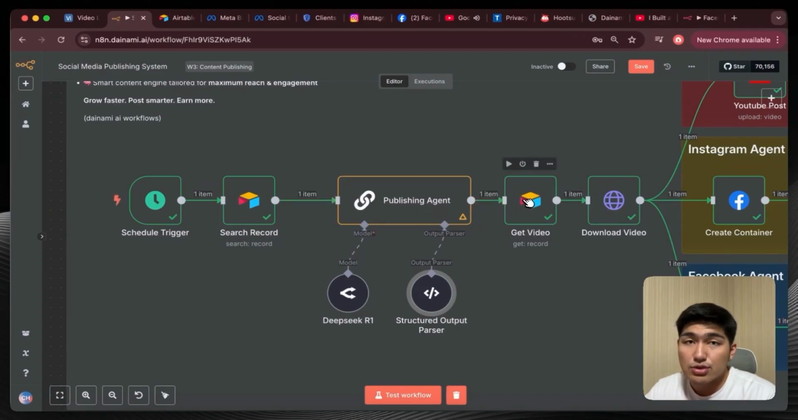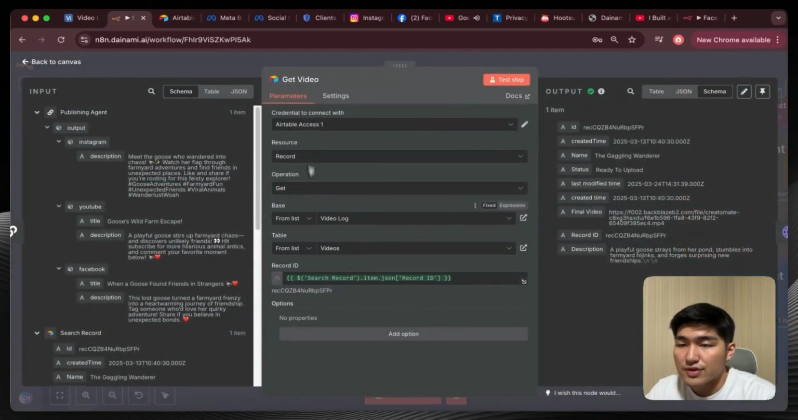Let's take a look at the next node to really understand how this works. If you open up the next node over here, you can see that from the publishing agent, we have all of the outputs created in different fields that we can drag and drop over here. You can see Instagram description is one specific field, YouTube title is one, description for YouTube is also one, Facebook title is one, description for Facebook is also one. This allows us to map all of this into the different platforms that we want to use later on. So that's really cool.